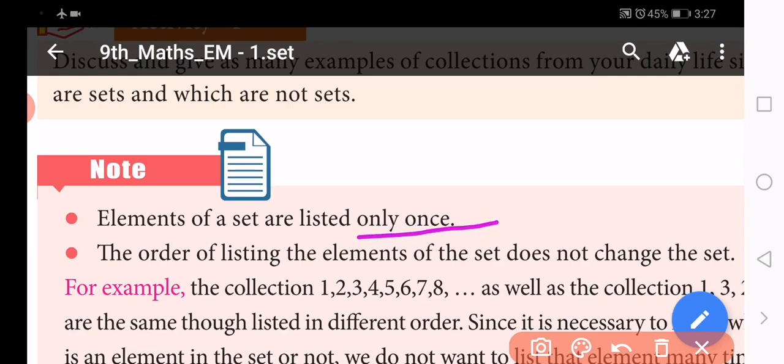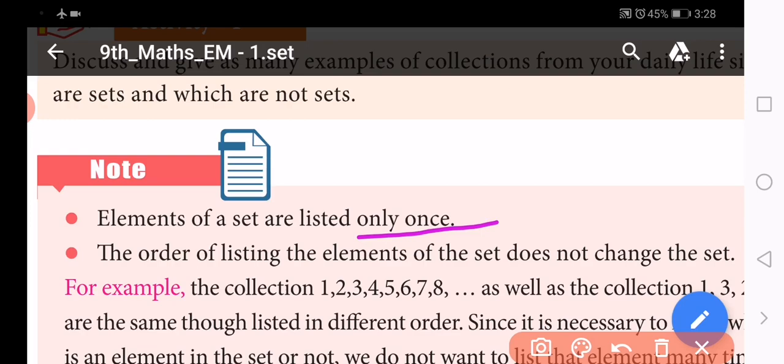This is very important because the objects of a set are all distinct. Distinct means different, that is, no two objects are the same.